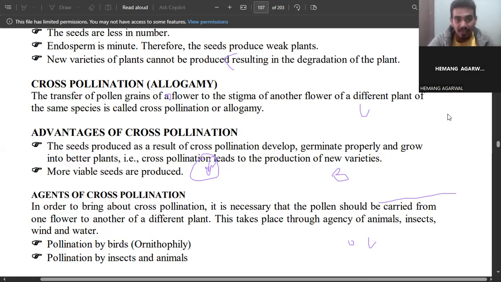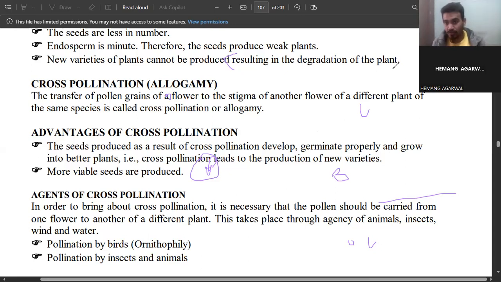So what are the advantages of cross pollination? The seeds produced as a result of cross pollination germinate properly and grow into better plants, and cross pollination leads to the production of new varieties. Why? When cross pollination happens, a lot of variation is produced, and there is a lot of segregation.